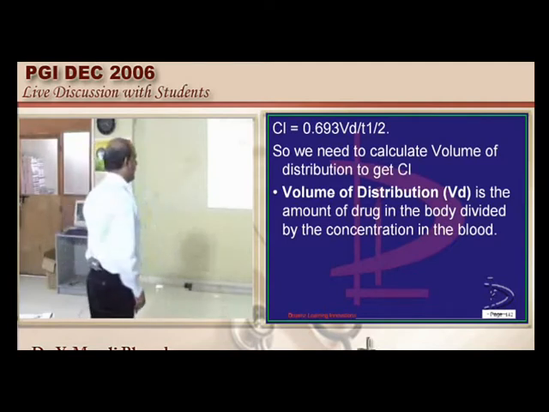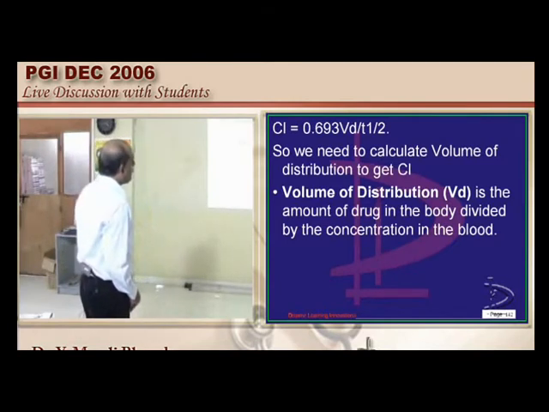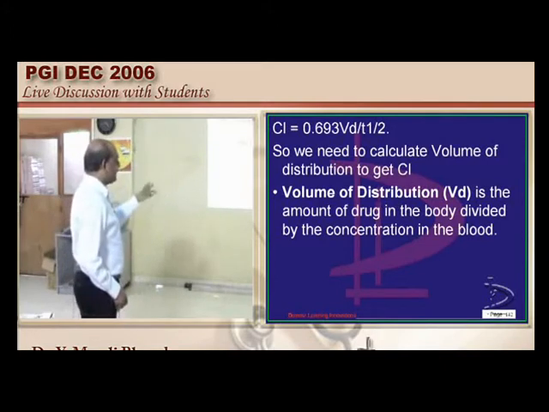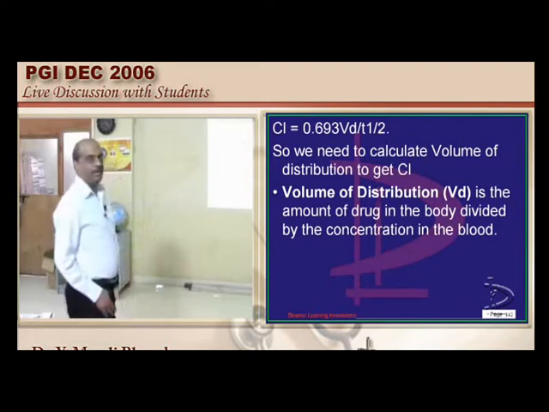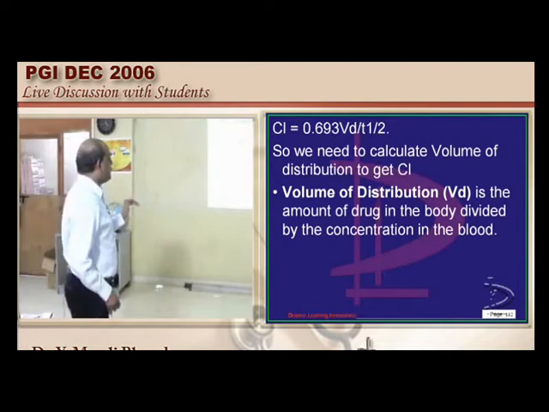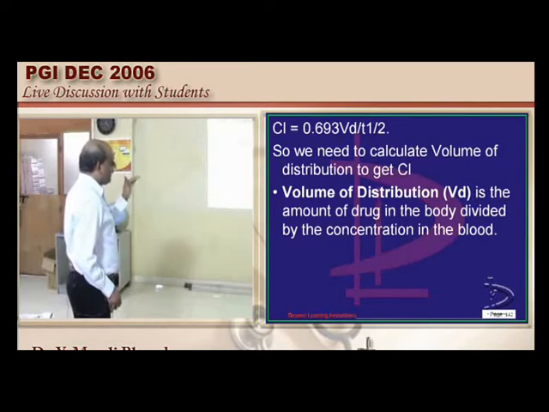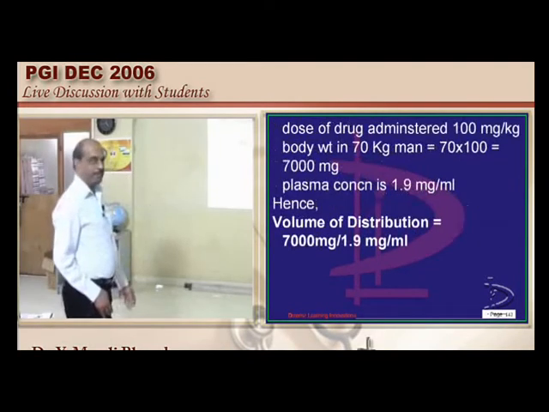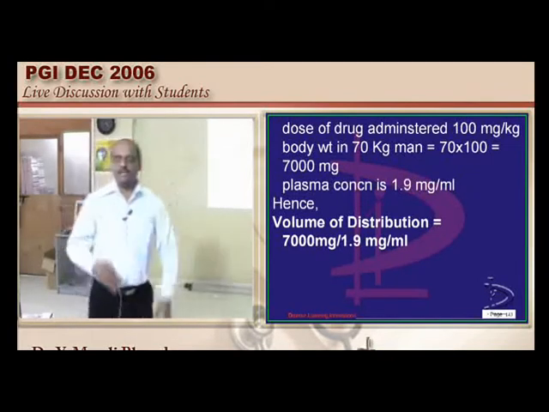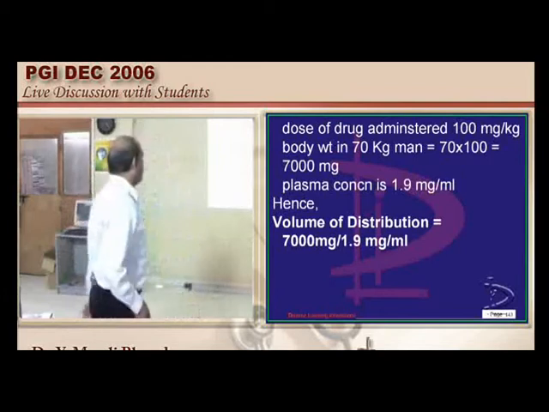So now let us get the clues. The elimination constant is equal to logarithm of 2 divided by T half, 0.693 divided by T half. Because clearance is equal to elimination constant into volume of distribution, we can also say clearance is equal to 0.693 divided by T half into volume of distribution. So that is what we can derive. Now let us learn how to discover the volume of distribution.